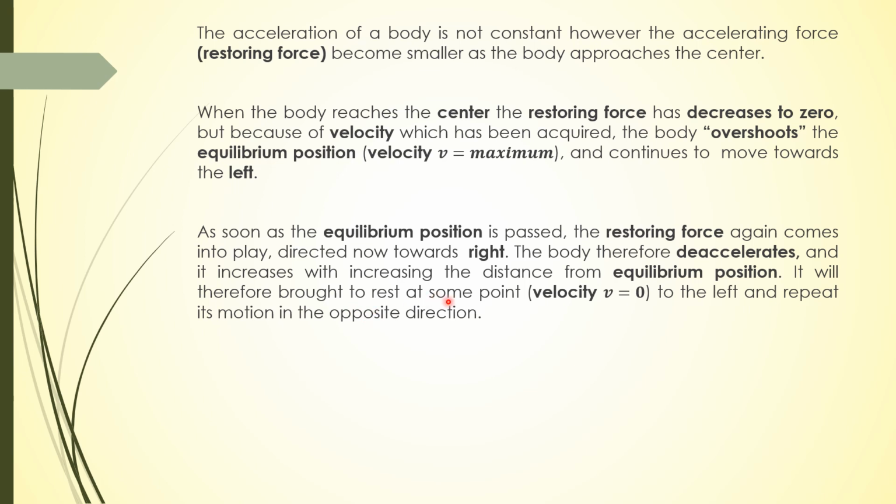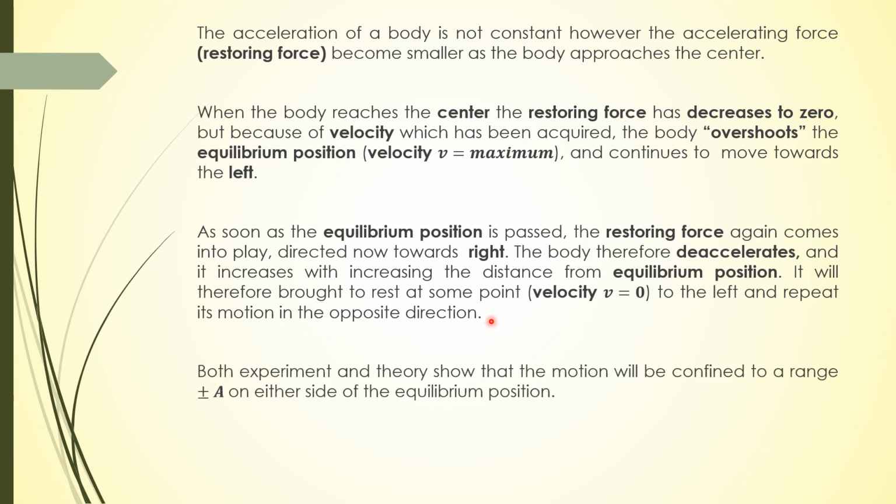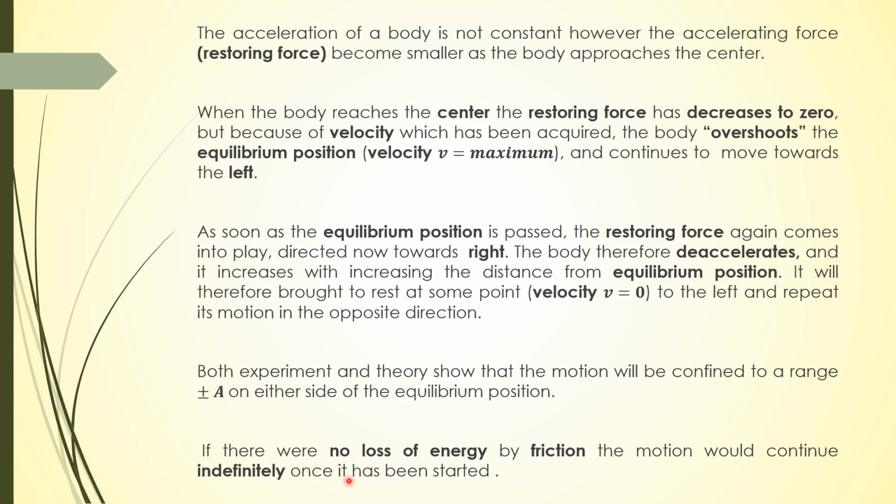We call that point the extreme position, where the velocity is zero, to the left, and it repeats its motion in the opposite direction. So both experiment and theory show that the motion will be confined to a range of plus a and minus a, which is plus minus a, on either side of the equilibrium position. If there is no loss of energy by friction, the motion would continue indefinitely once it has been started.